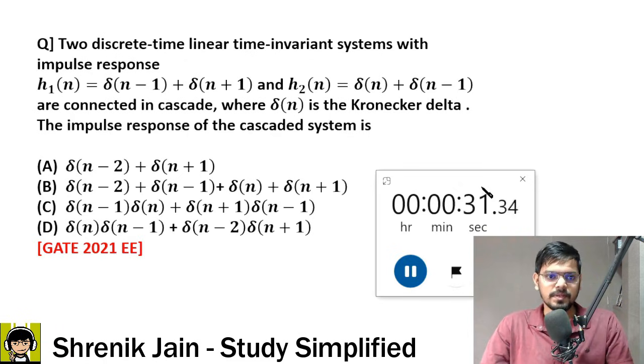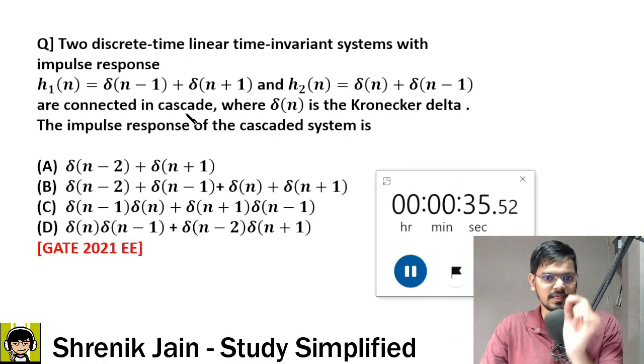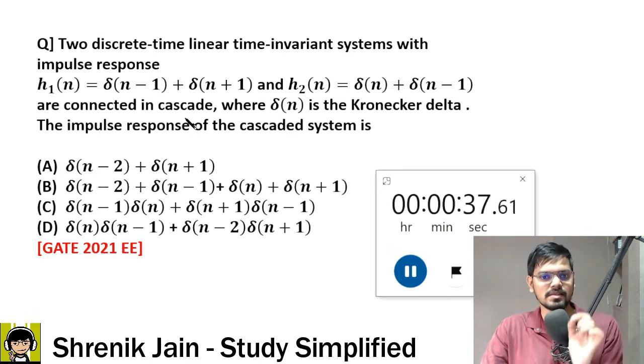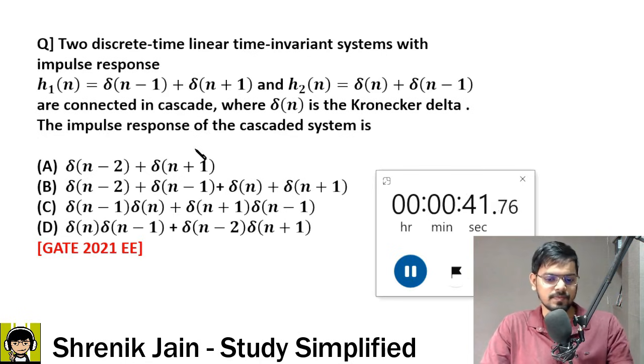If two impulse responses are connected in cascade, this means they are connected in series. So tell me what is the resultant impulse response. The function is simple, the concept is simple. Last 15 seconds. Okay, the countdown begins now. 8, 7, 6, 5, 4, 3, 2, 1.